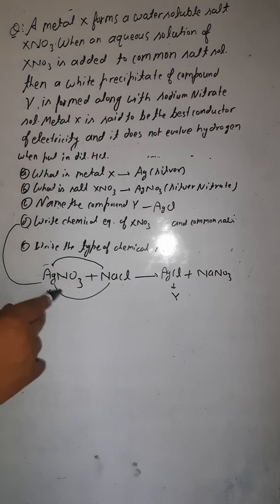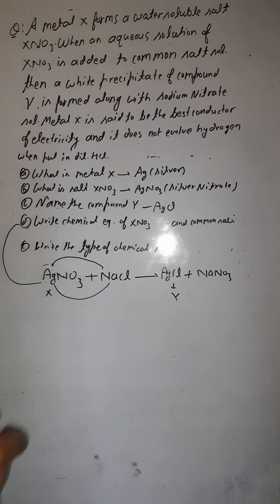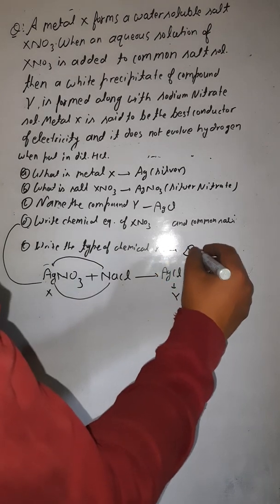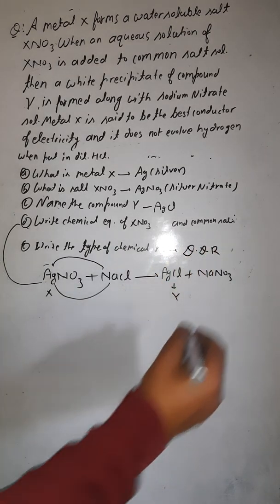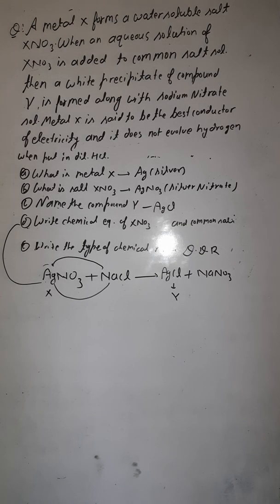Displacement number 1, displacement number 2. So this is an example of double displacement reaction. Are you getting this? Just note this down, then we will move ahead to the next question.